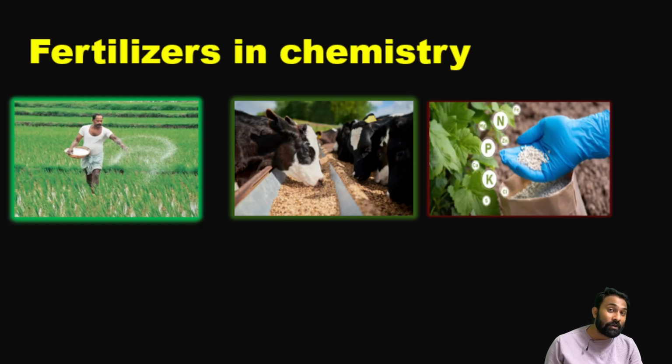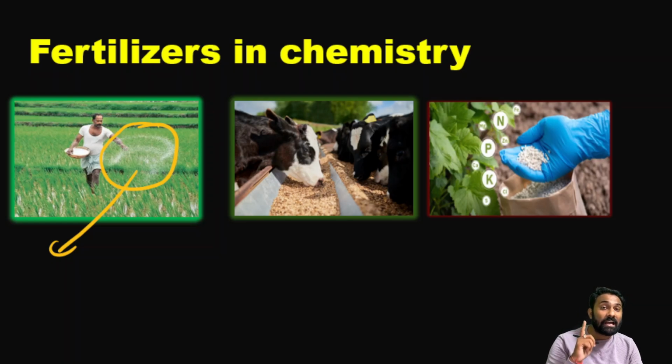What is that compound? This compound is the first compound that scientists found in the laboratory.